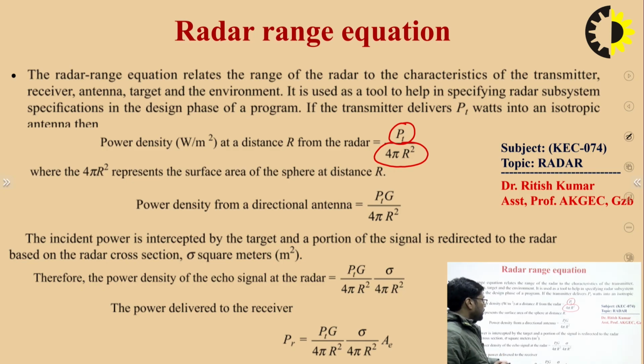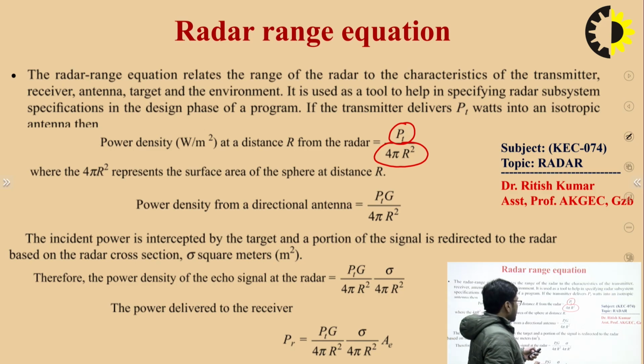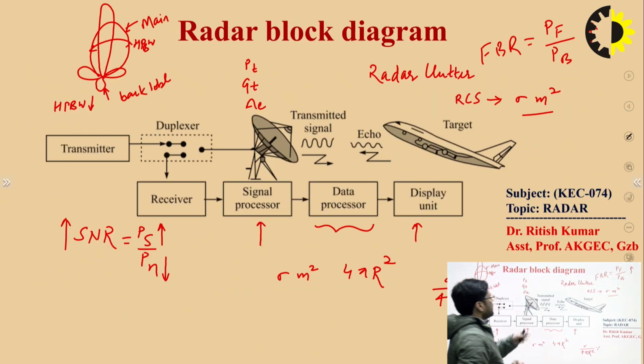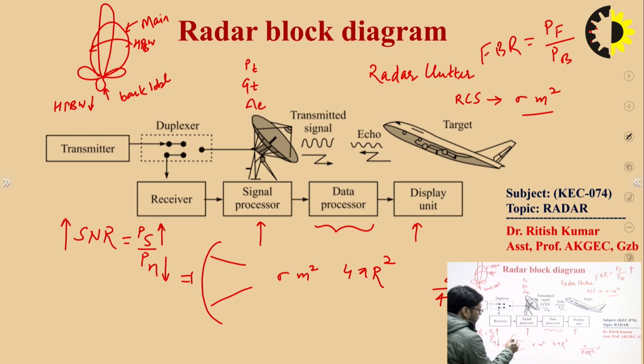And this echo signal is received by the receiving antenna, which has some effective aperture area. Suppose this is the total area of the antenna, and the signal you are receiving is in this particular area of the antenna.